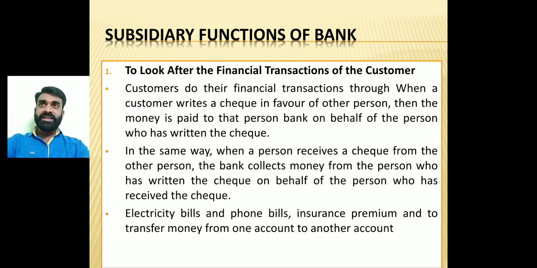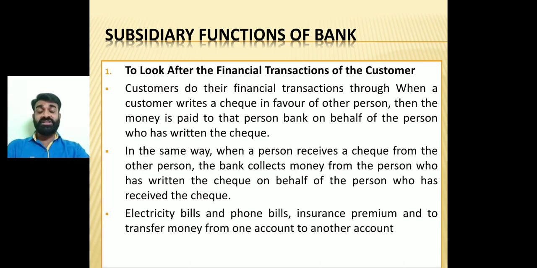Nowadays, payment of electricity bills, phone bills, insurance premiums, and transferring money, everything is done from one account to another account. If I want to pay an electricity bill, I can pay from my bank account.